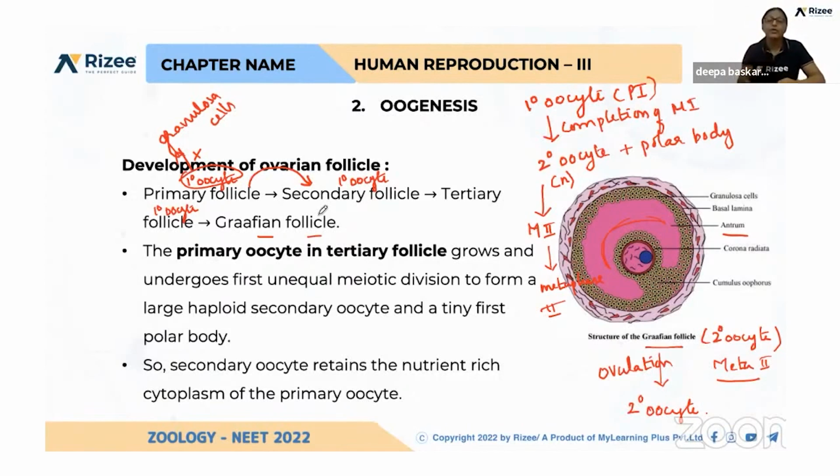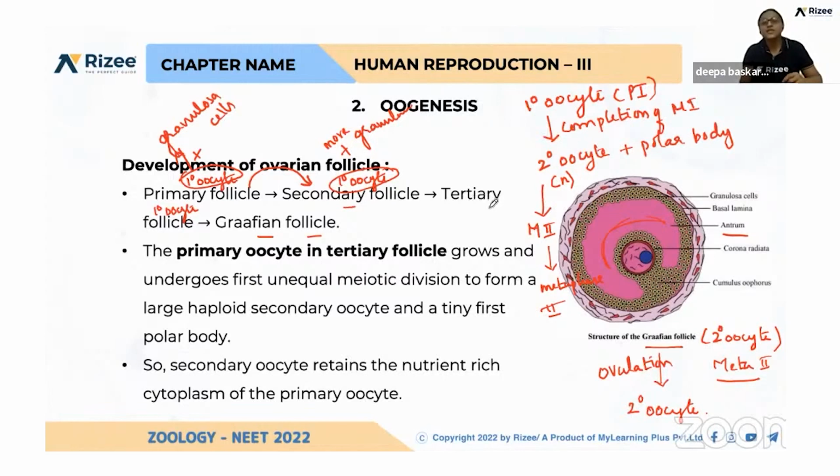There are so many primary follicles in the ovary. After puberty, every month, one primary follicle will be selected and differentiated into a secondary follicle. What is the difference between primary follicle and secondary follicle? The secondary follicle is covered by more granulosa cells. All other primary follicles will remain the same. Only the selected primary follicle will be covered with more granulosa cells so that it is differentiated from other primary follicles, and we name that the secondary follicle.